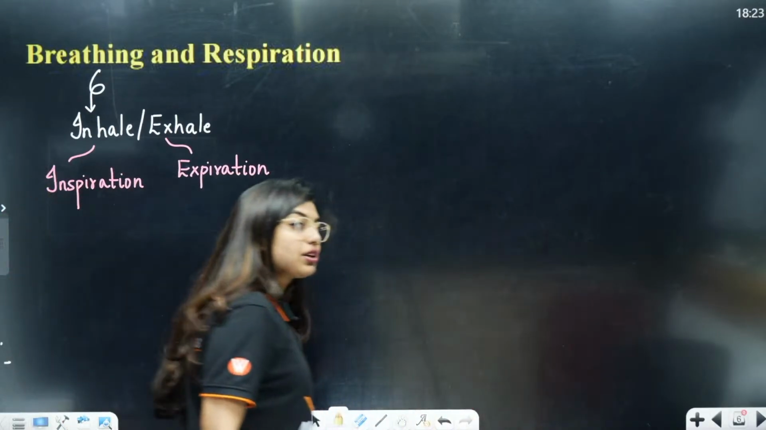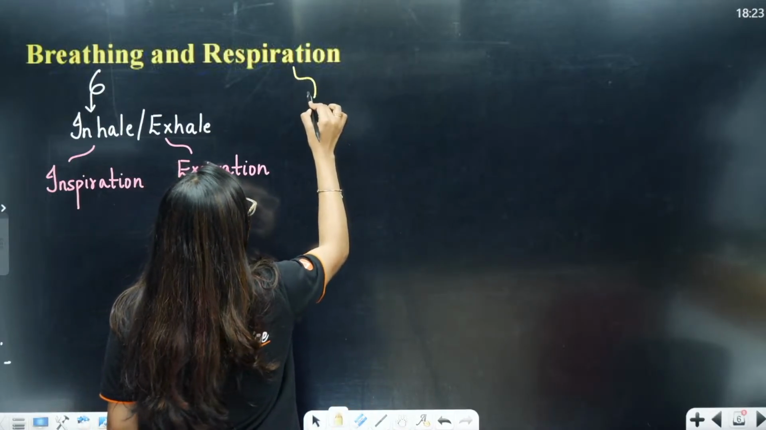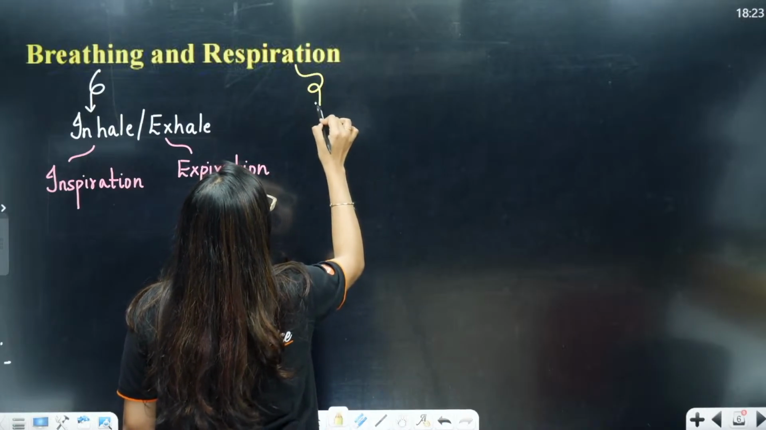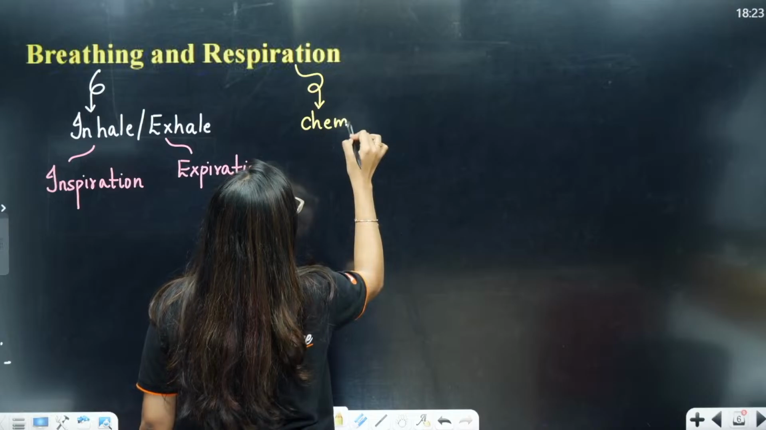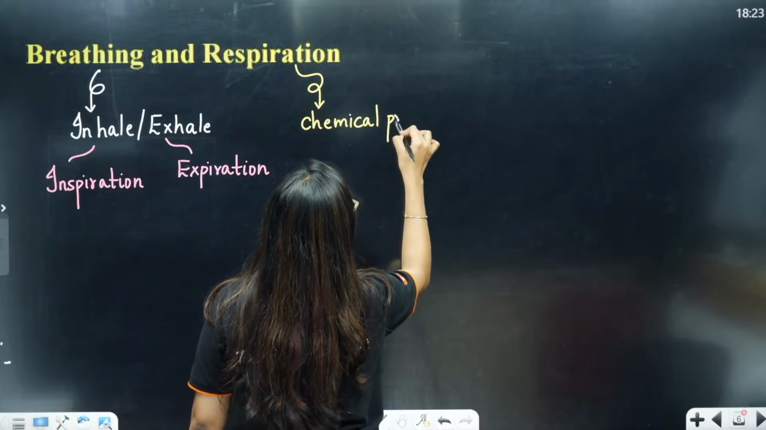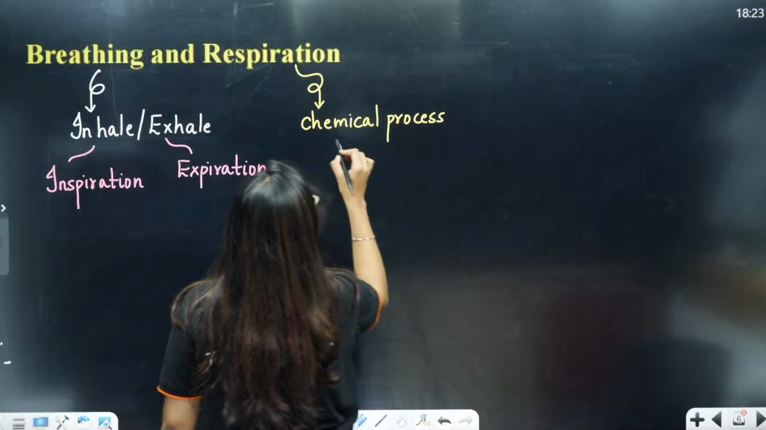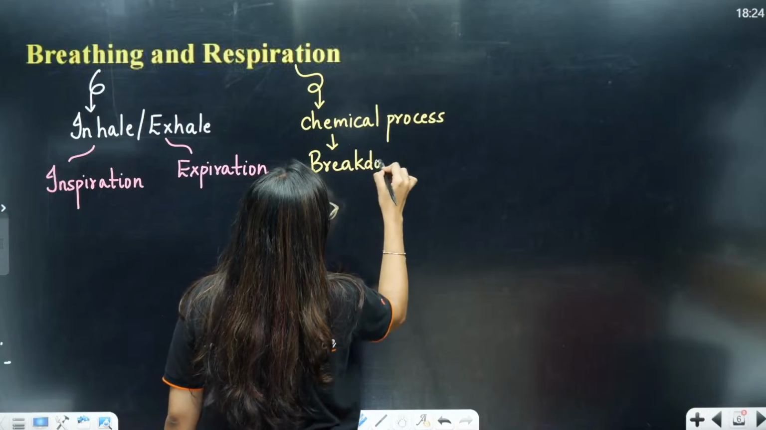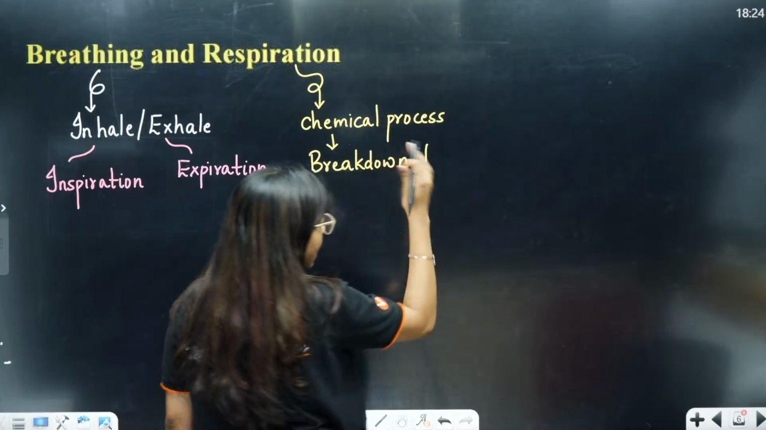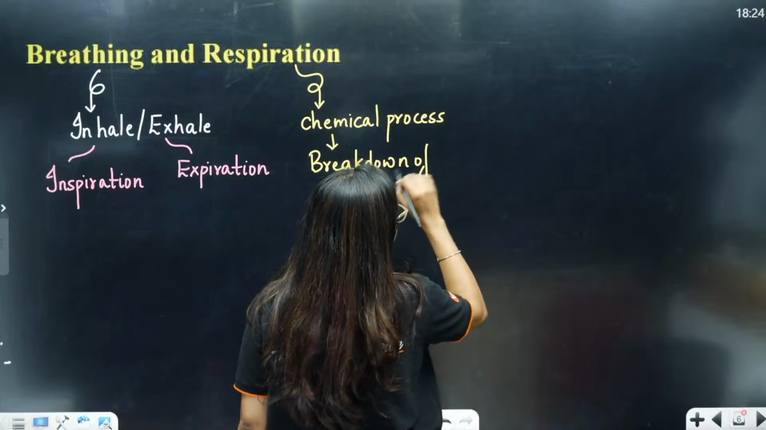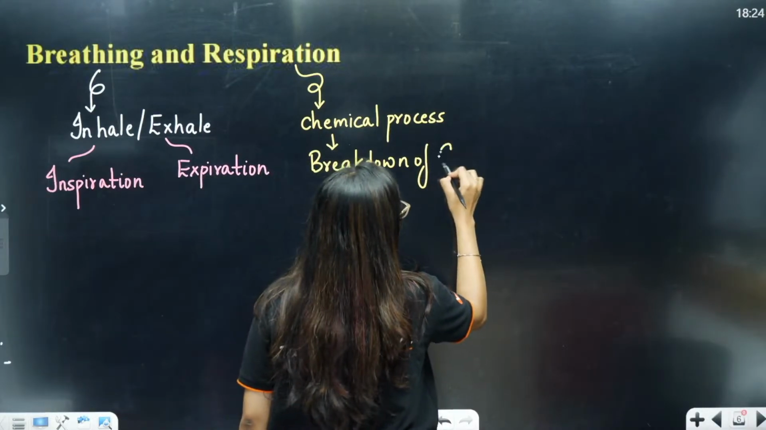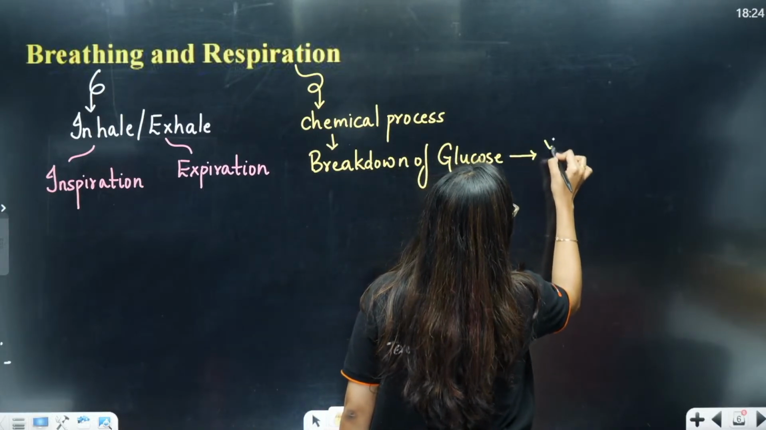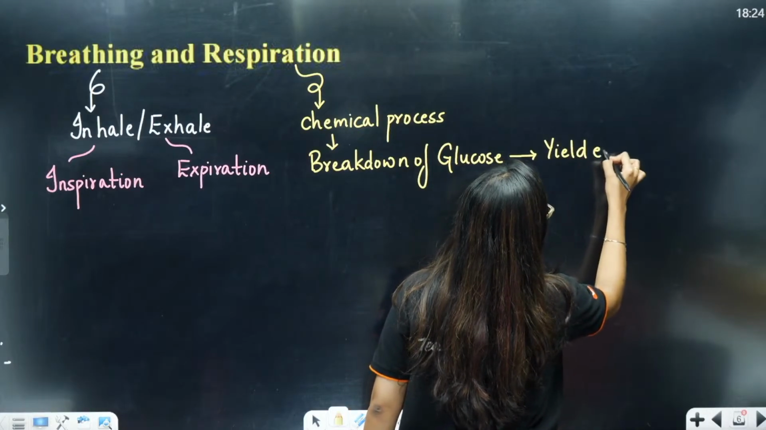Now, respiration means what? It's a chemical process, students, okay? It's a chemical process where breakdown is happening, of glucose, amino acids, lipids, other substances. So, breaking down of organic matters. Why? So, I am just writing here glucose, breakdown of glucose to yield energy. For what, students? To yield energy.